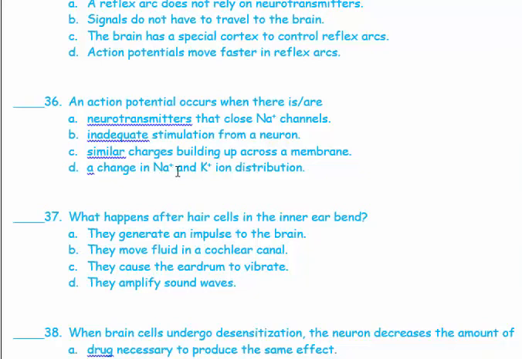36. An action potential occurs when there is a change in sodium and potassium ion distribution. The sodium and the potassium are responsible for the action potential that occurs in your neurons. Number 37. What happens when hair cells in the inner ear bend? The hair cells that are present in the inner ear are responsible for carrying the impulse to your brain. The inner ear is the last point that the sound reaches before being transmitted to your brain and being read by your brain.